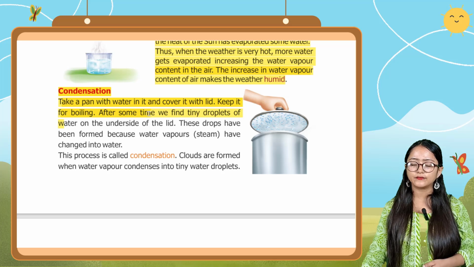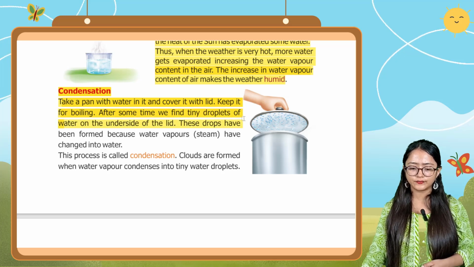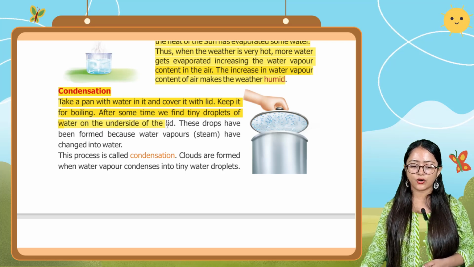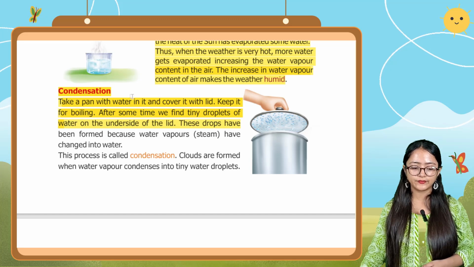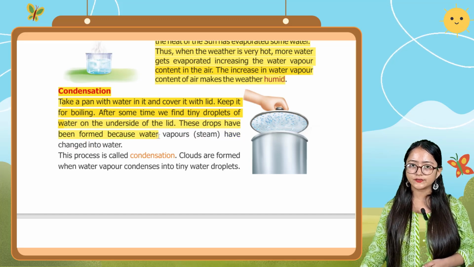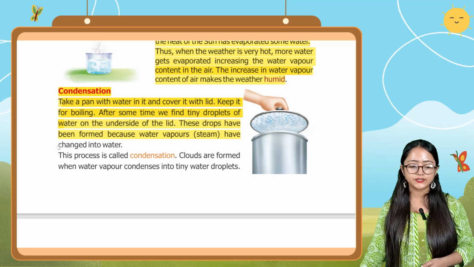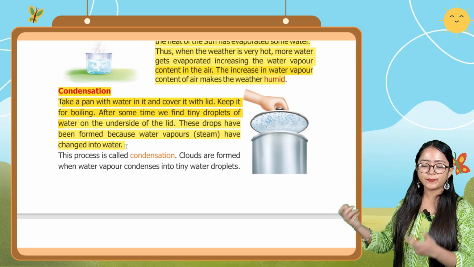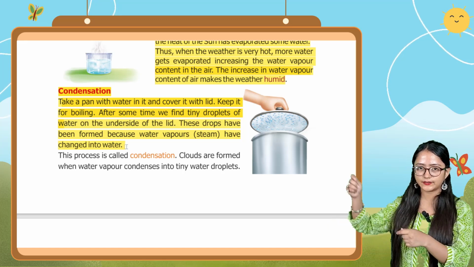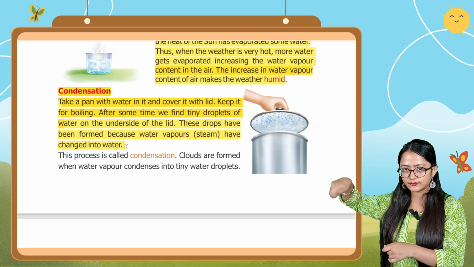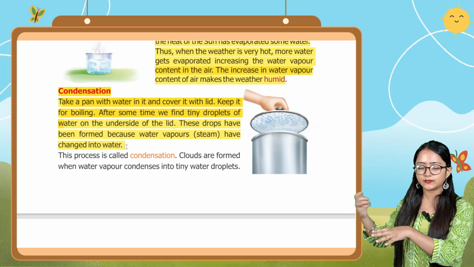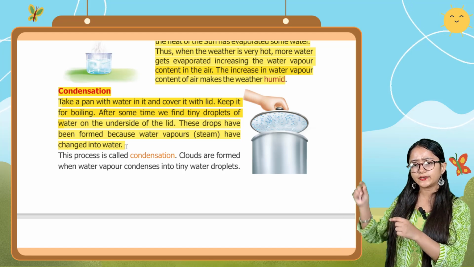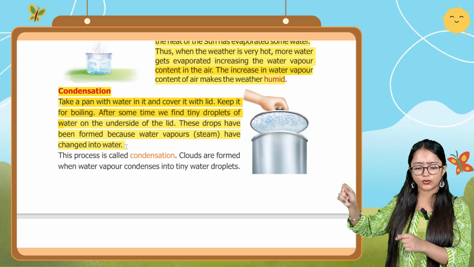Put it on the gas stove, and after some time we find tiny droplets of water on the underside of the lid.